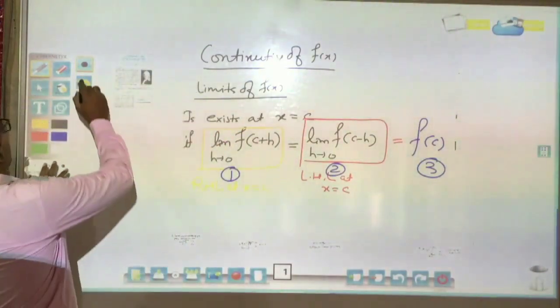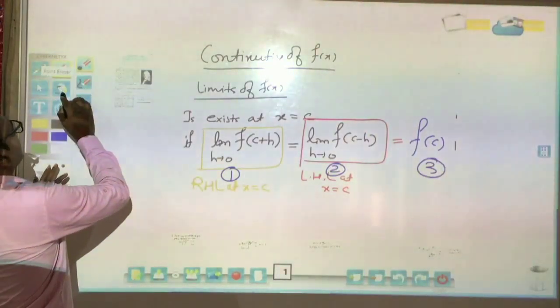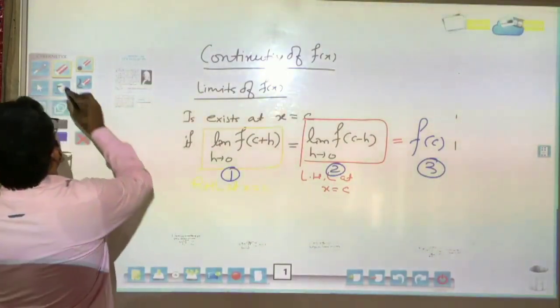So this is the very important part. I think you all are clear on it.